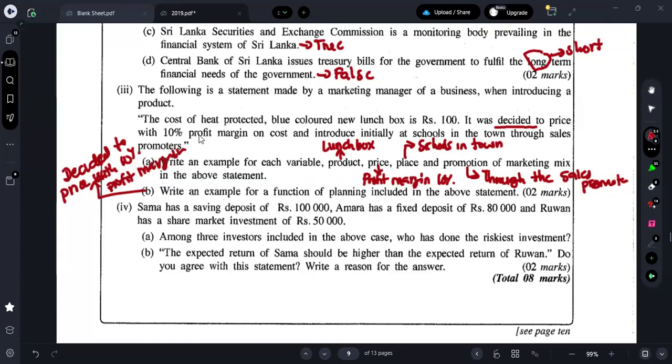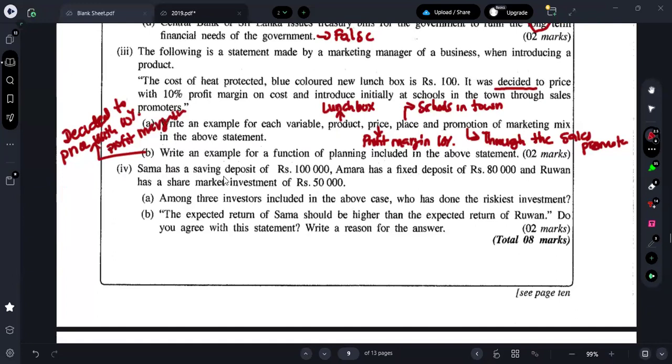Planning activity. Moving on to the next one. Sama has a savings deposit of rupees 100,000, Amara has a fixed deposit of rupees 80,000, and Ruwan has a share market investment of 50,000. So they have given three scenarios. Among the three investors included in the above case, who has done the riskiest investment?